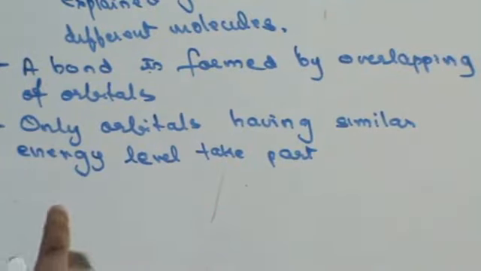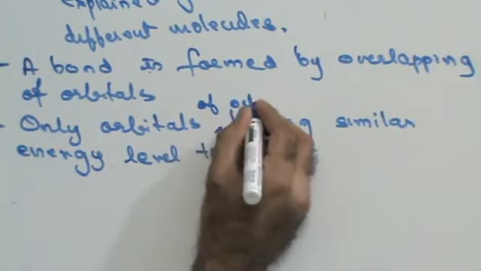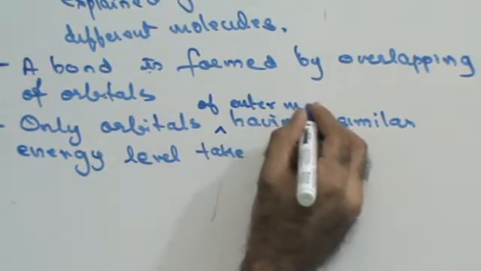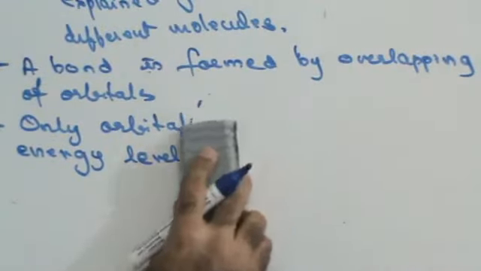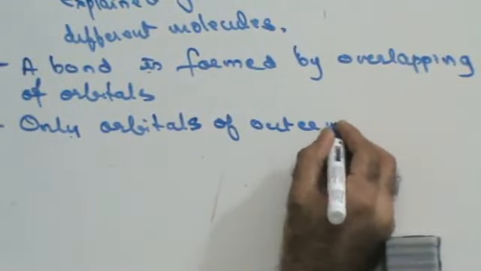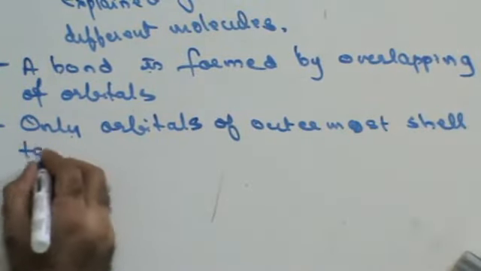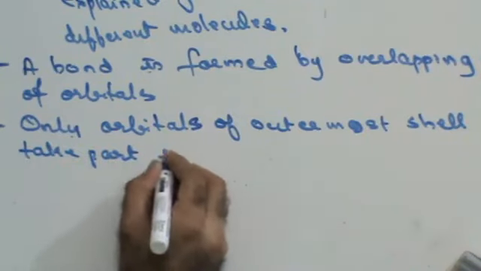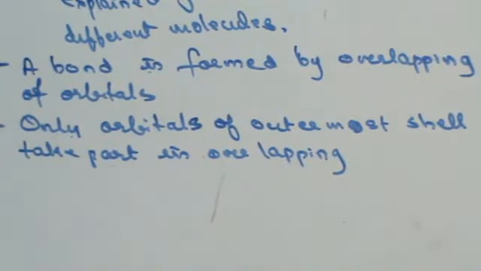Only orbitals of the outermost shell having similar energy levels. Wait, I'll just reframe this. Only orbitals of the outermost shell take part in overlapping. Right?